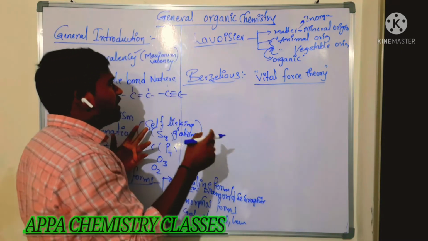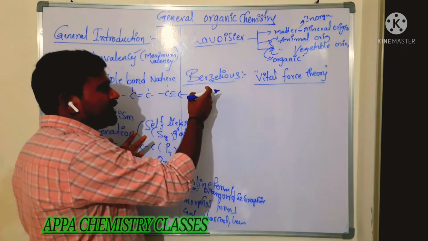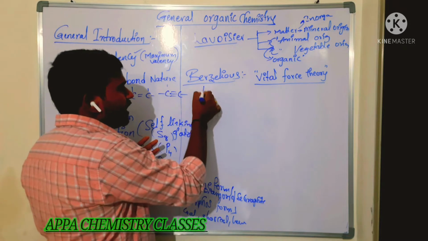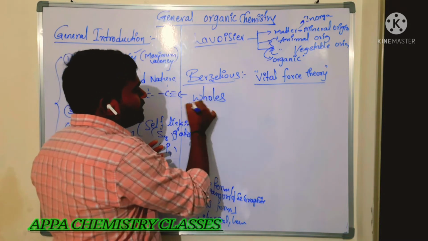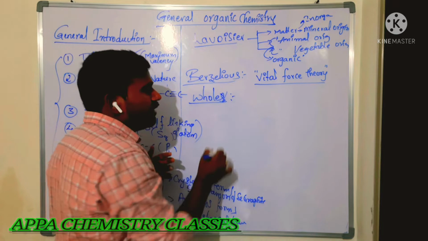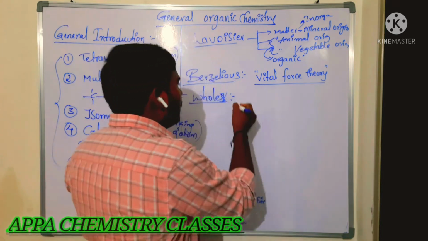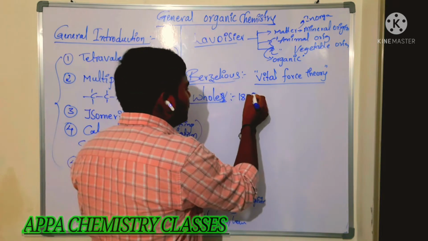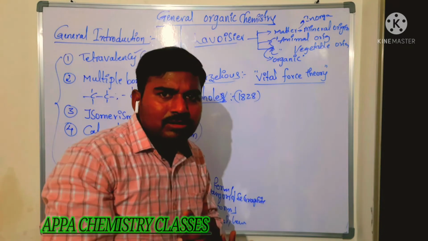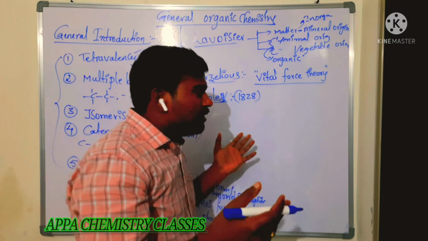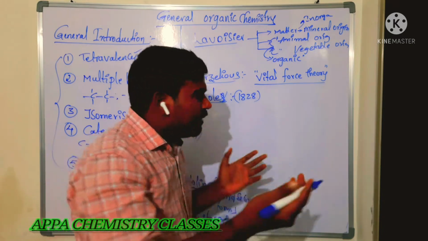But what happens next, after Lavoisier and Berzelius? Then Wöhler came, a scientist of around 1828. He wanted to prepare a new compound from ammonium cyanate.